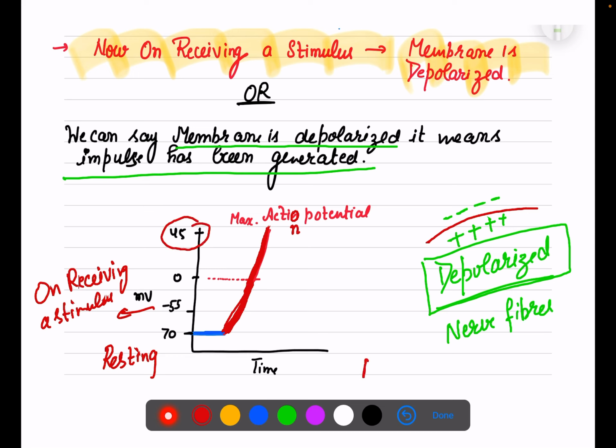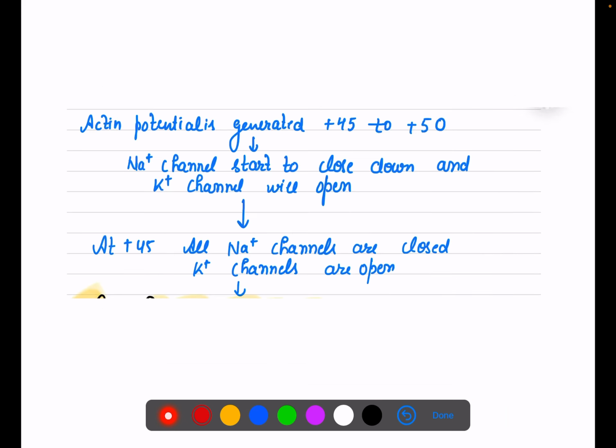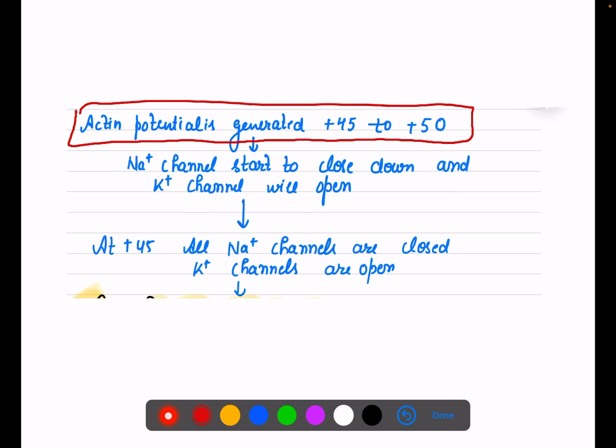The moment they are close to maximum action potential, the sodium channels start closing down. All the gates will be closed on reaching 45. So once they are moving towards 45, our sodium gates will start closing. What is happening is that action potential is generated, from 45 to 50 millivolts.